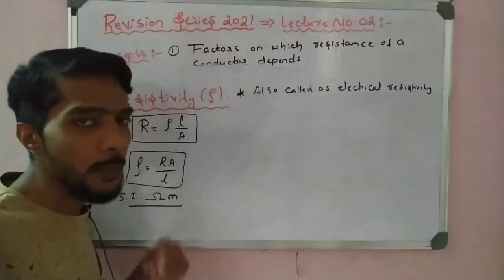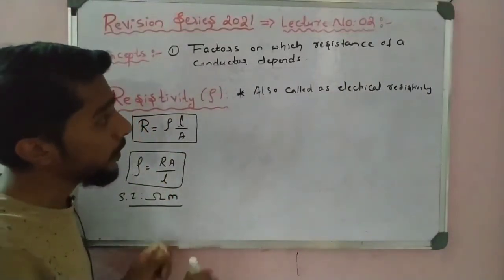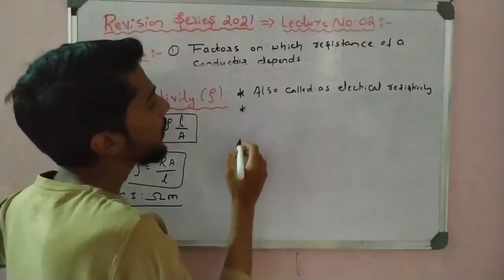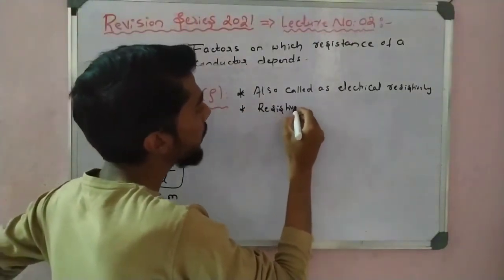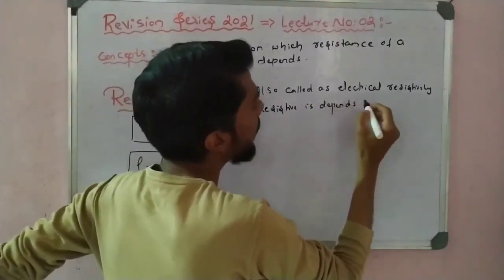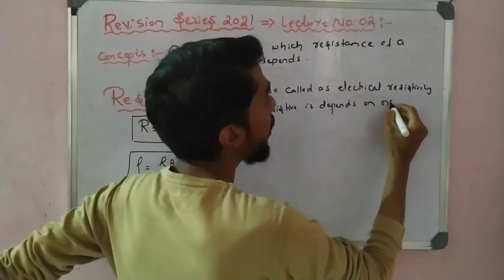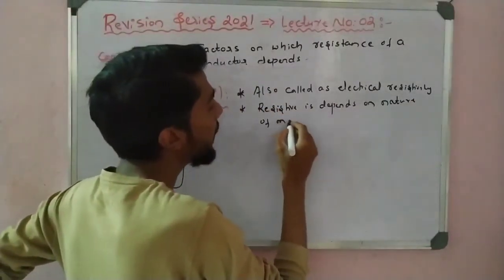Both are the same. Another point: resistivity, or electrical resistivity, depends on the nature of a material.